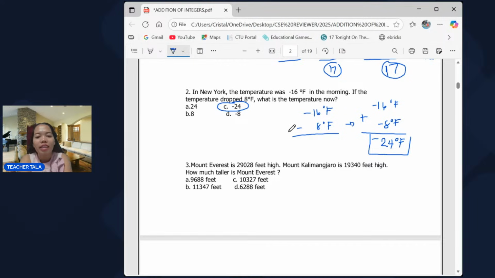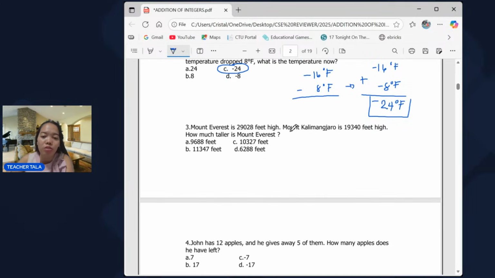Okay. Next, number 3. Mount Everest is 29,028 feet high. Mount Kilimanjaro is 19,340 feet high. How much taller is Mount Everest? So what we're going to do is subtract the height of the Mount Everest, which has 29,028 feet high.